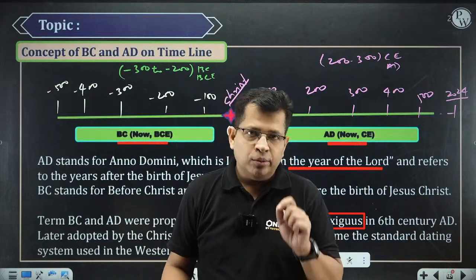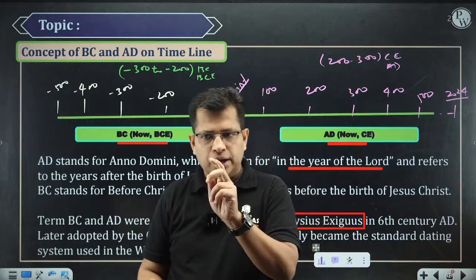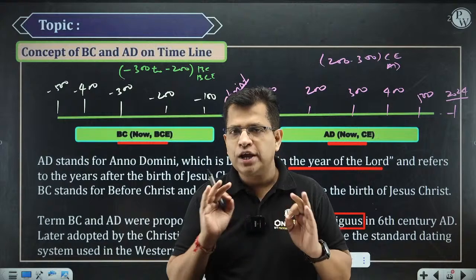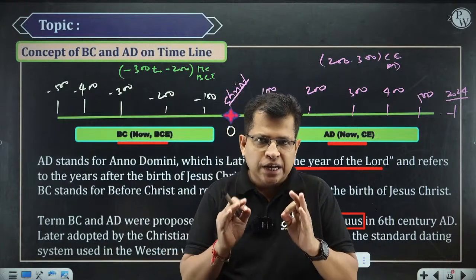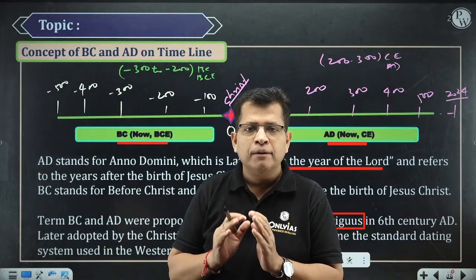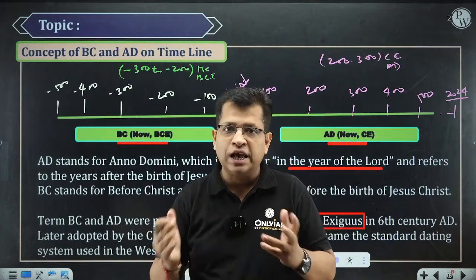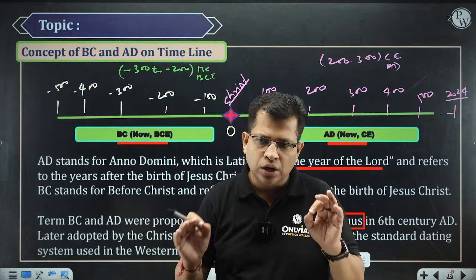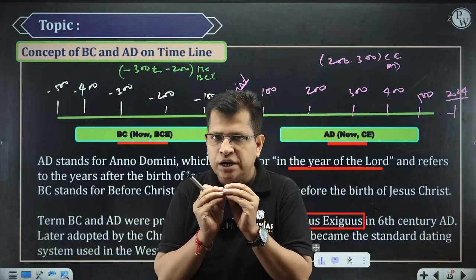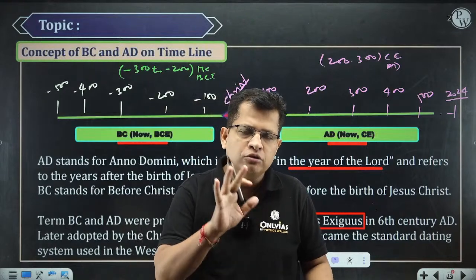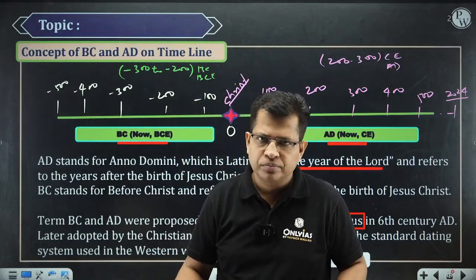Now, I want to make one more thing clear here. If we calculate the exact time of any past development at this point in time, how will we calculate it? I'm just giving you a question. Just try to understand it through an example. I believe you all would be aware of the Vedic culture.